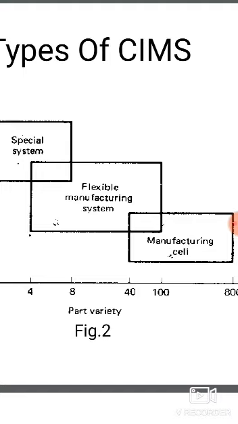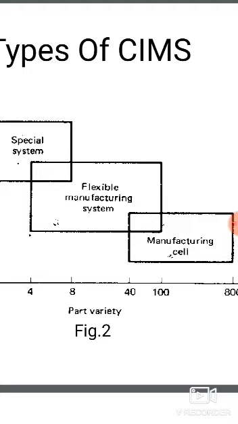It is designed to produce only a very limited number of different parts, with annual production between 1,500 and 150,000 pieces.